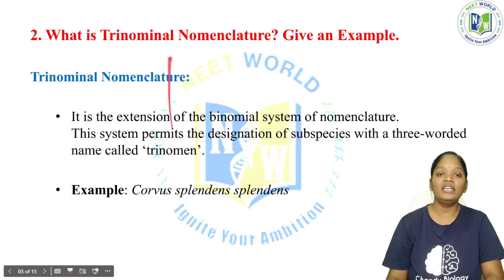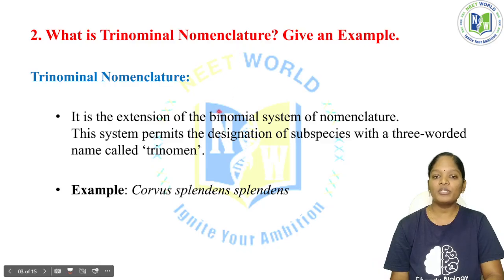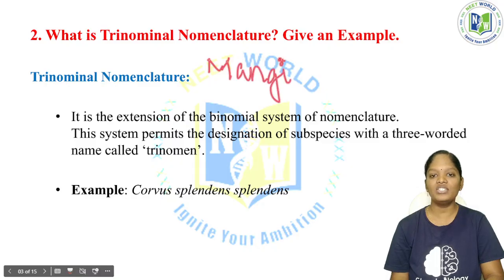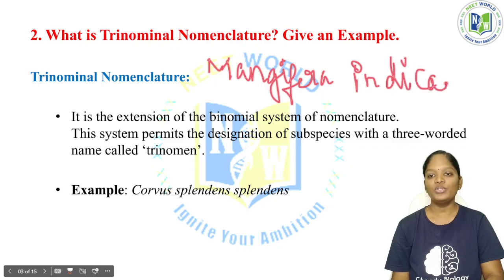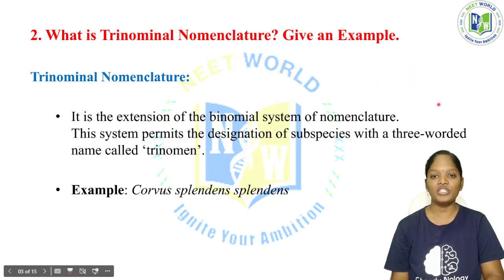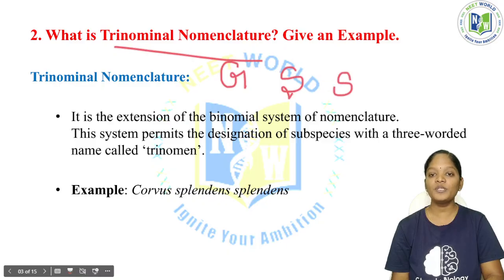So what have we studied with respect to binomial nomenclature? For example, Mangifera indica. Mangifera is the genus name, and indica is the species name. This trinomial nomenclature has the genus name, species name and subspecies name.